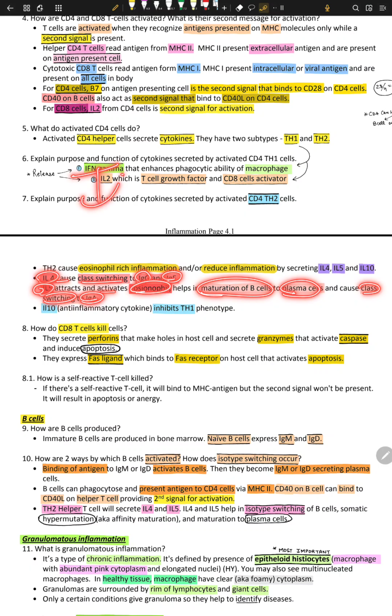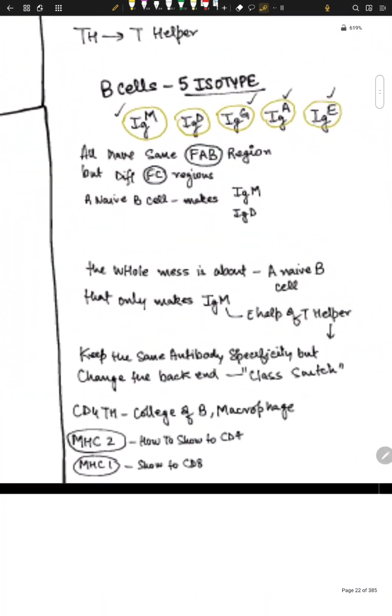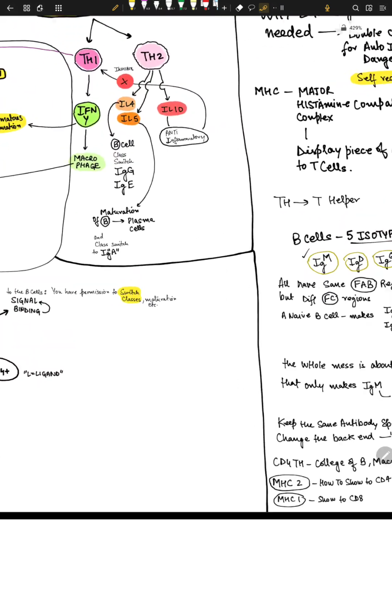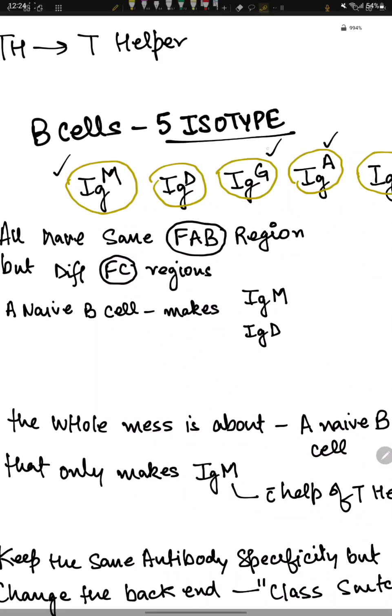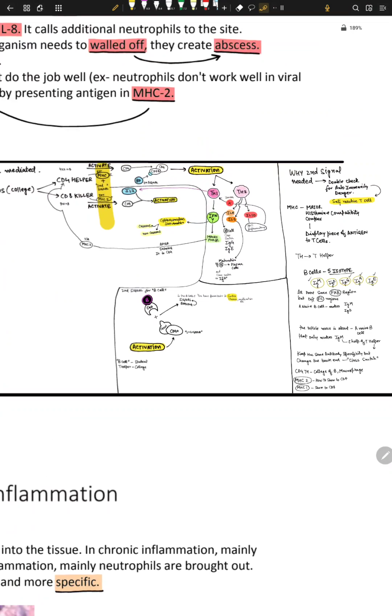So I told you IL-4 and 5 make Ig, which one? IgG and E. Okay. IgM and D are naive B cells. G and E are from IL-4, sorry, and IL-5 is for IgA. Okay.